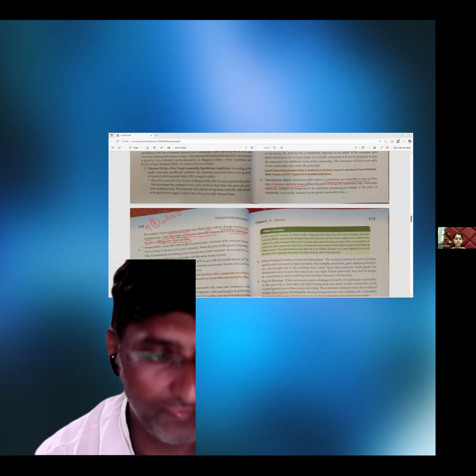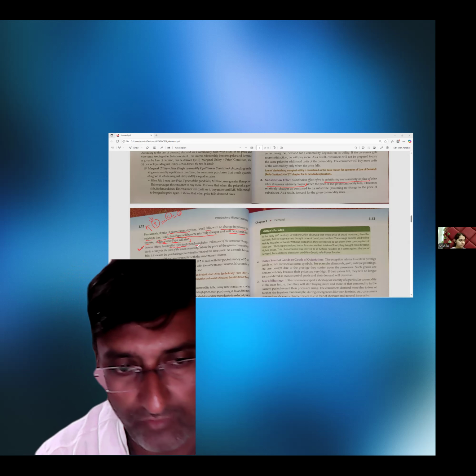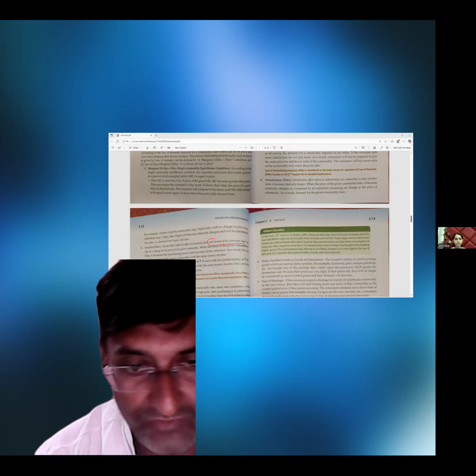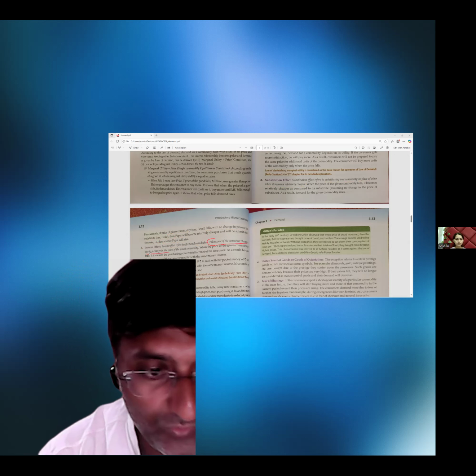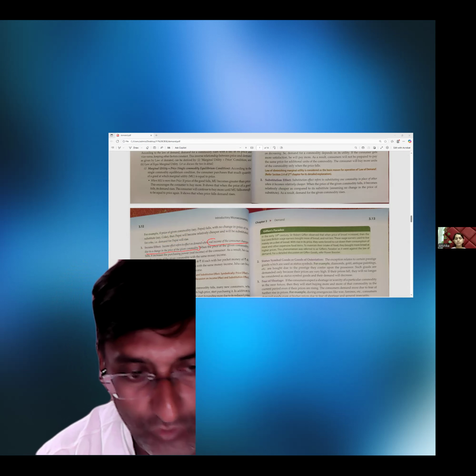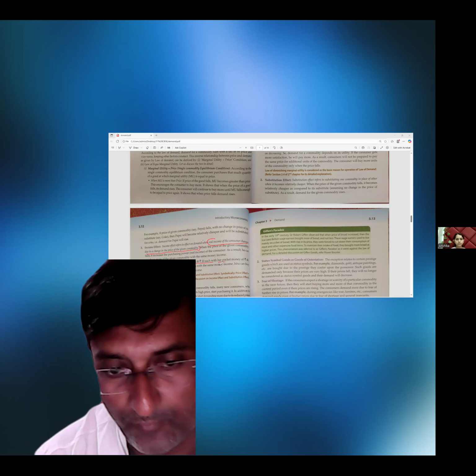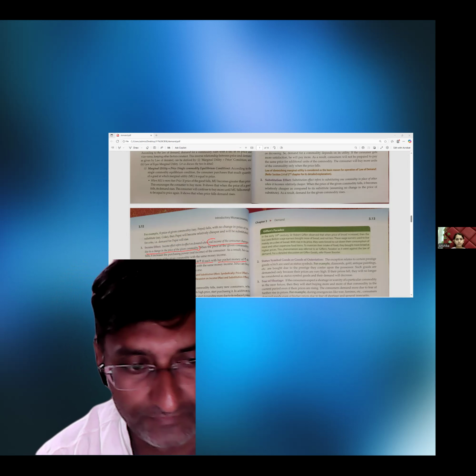Right? And the third one is the income effect. Income effect refers to the effect on demand when the real income of the consumer changes due to a change in the price of the given commodity. Example: suppose Isha buys 4 chocolates at 10 each with her pocket money of 40 rupees.